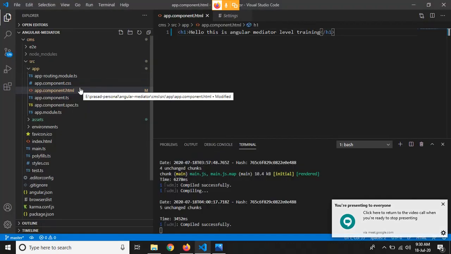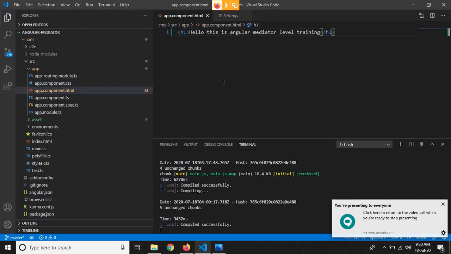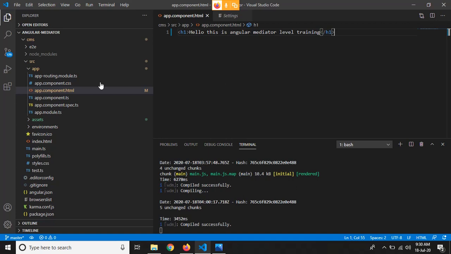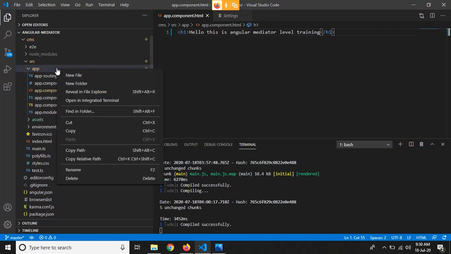So now what we have to do is create different components for our Angular application. For that we have to create a component folder, because we have to maintain modular code for our application, right? Keeping our code modular will help you maintain the code and read the code more easily, right?